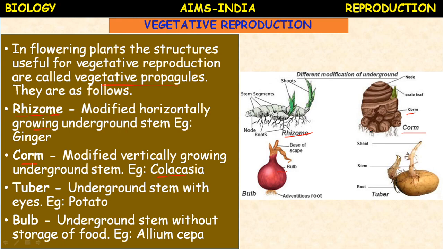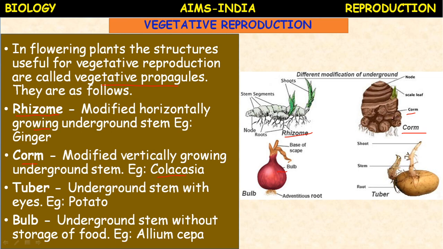Several new corms will develop on the modified mother corm. Okay, so this kind of propagation where there is no production of gametes, there is no fusion of gametes, it is a modified stem which helps in the propagation of the plant.